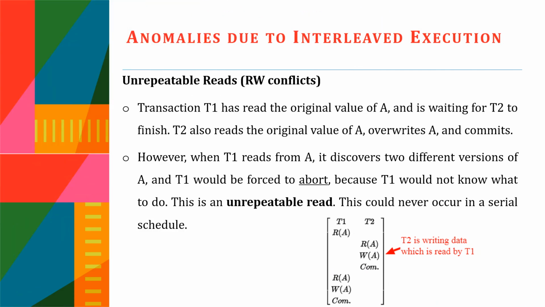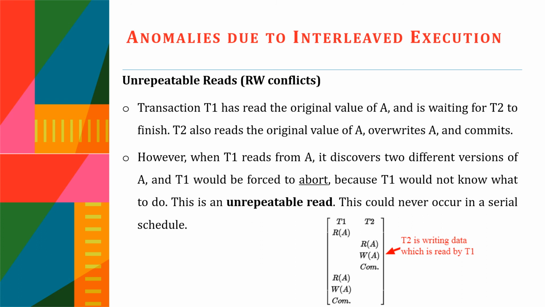Now let's look into the second anomaly associated with interleaved execution of transactions, the read-write conflict, also known as unrepeatable reads. We are given a schedule S which consists of two transactions T1 and T2. T1 reads the original value of A and is waiting for T2 to finish.